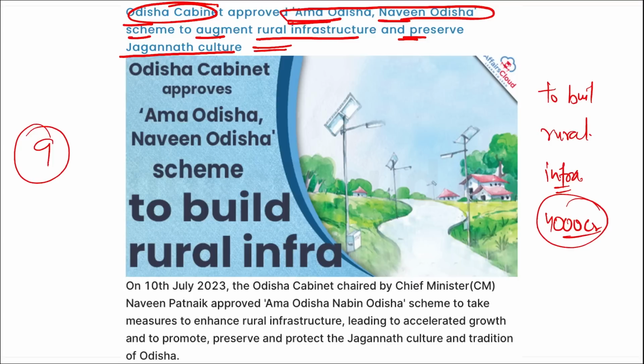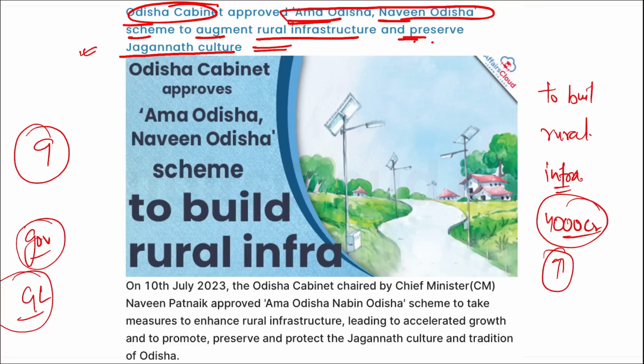Correct? So this Amma Odisha Naveen Odisha scheme was launched to enhance and build the rural infrastructure in the state of Odisha, and to preserve and protect the Jagannath culture in Odisha. And this scheme can be asked that was launched by which state? It was launched by Odisha, and for this a total budget of 4,000 crore rupees was allocated. Who is the governor of Odisha? Ganeshi Lal, right, and Chief Minister Naveen Patnaik. So these were your important current affairs for the day, friends.